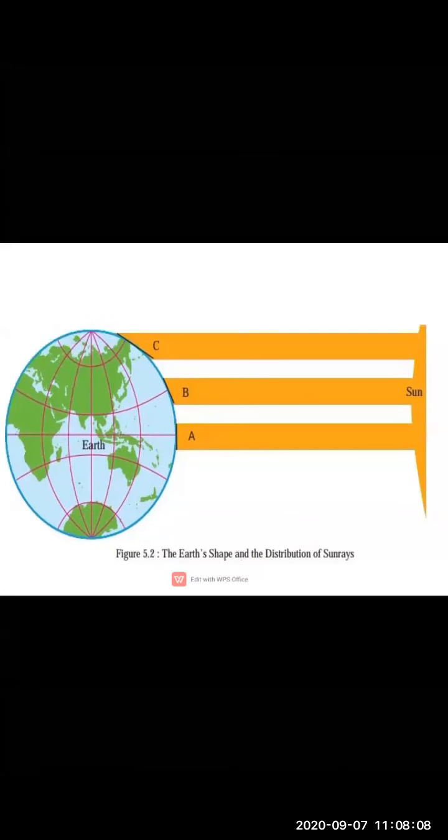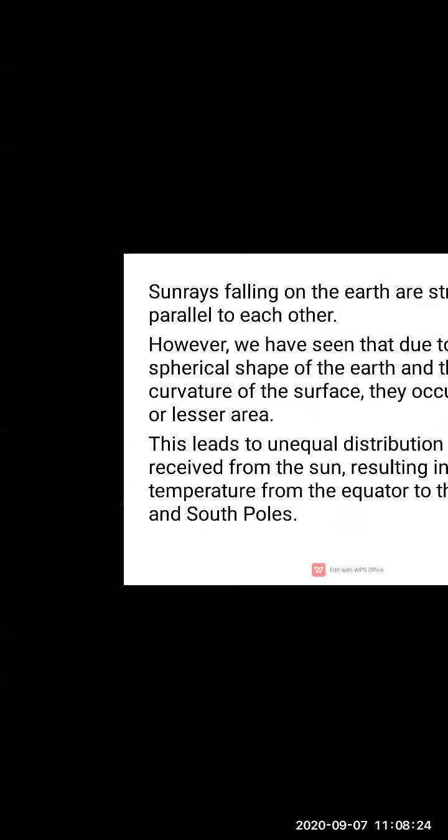Okay, children. Now see, the sun rays falling on the earth are straight and parallel to each other. These sun rays are perpendicular, and parallel to each other. For example, the sun rays which are falling on the earth's surface are parallel to each other. They are not intersecting. They are straight lines and they are not intersecting. In mathematics, you have studied parallel lines and intersecting lines.